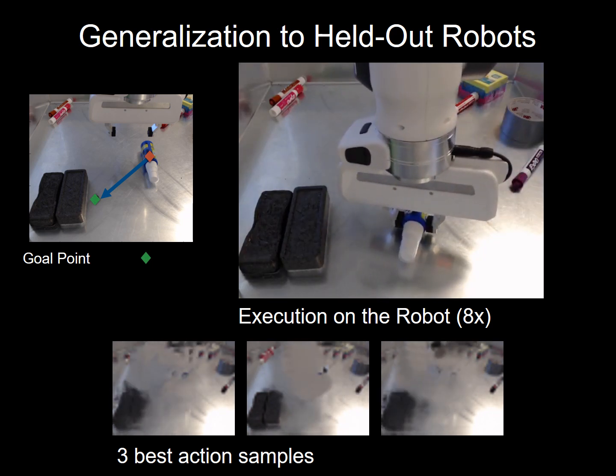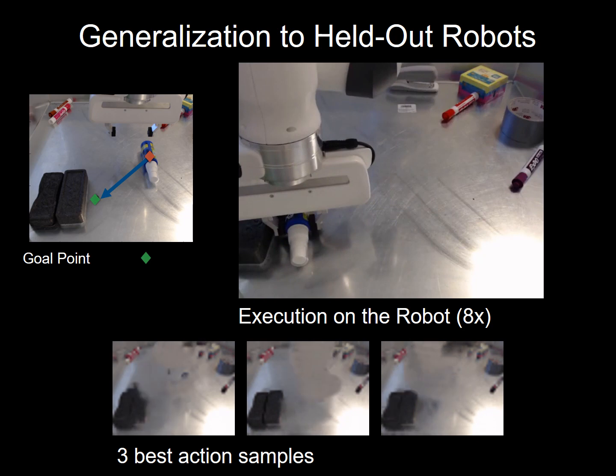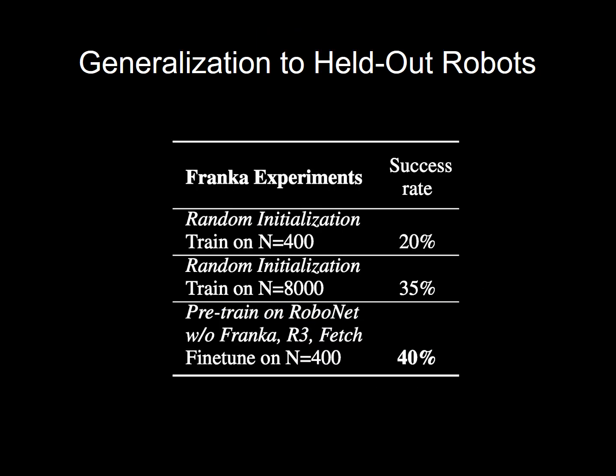We show that RoboNet fine-tuning works for different robots too. In this case, the Franka Panda robot moves the bottle next to the erasers. When pre-training on all the RoboNet data and fine-tuning on just 300 trajectories from a Franka robot, performance is better than training models from scratch on 8,000 trajectories from a Franka robot. The first 2 table rows show control performance when using the models trained from scratch, and the last shows the pre-trained model's performance. Note that R3 and Fetch robots were excluded during pre-training due to computational constraints.